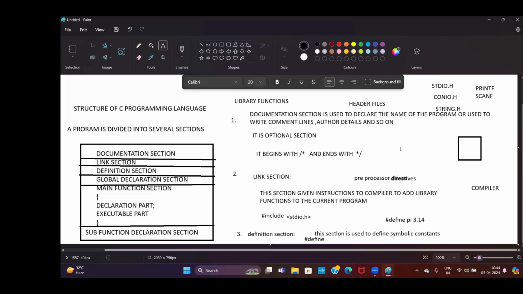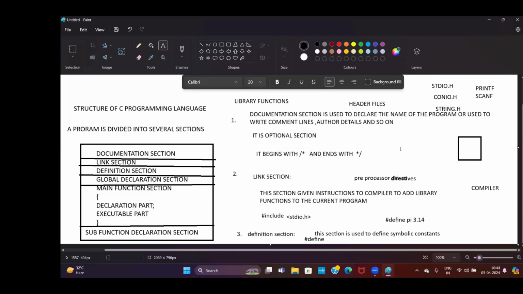Again, for some students, I want to explain from the beginning. First of all, what is C language? C is a structured programming language, where a program is divided into functions. But here I'm not asking about structured programming; I'm asking about the structure of C programming.